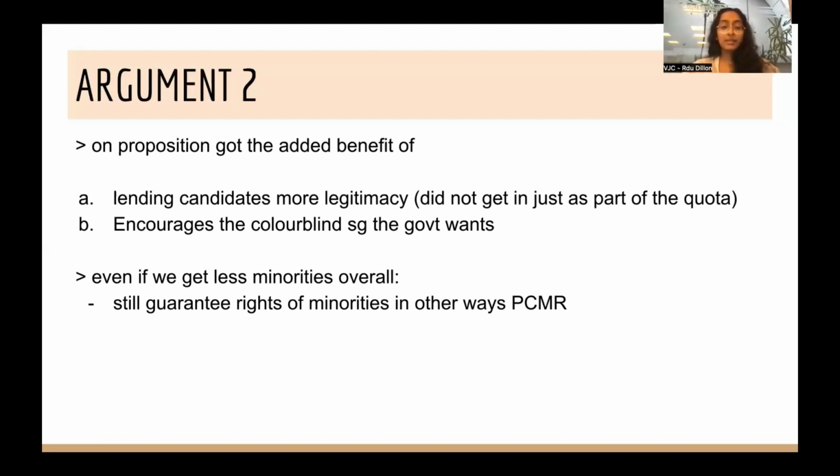But I think it's important to acknowledge on Prop that even if at the end of the day, proposition does get less minorities overall, they still do guarantee that the rights of minorities are protected in other ways. So for instance, the Presidential Council of Minority Rights has the power to make criticisms on bills that they deem to be discriminatory towards minorities, and these bills will be edited. So there are structural mechanisms in place that prevent, say, for instance, the worst excesses of discrimination, but overall, unlikely to happen.